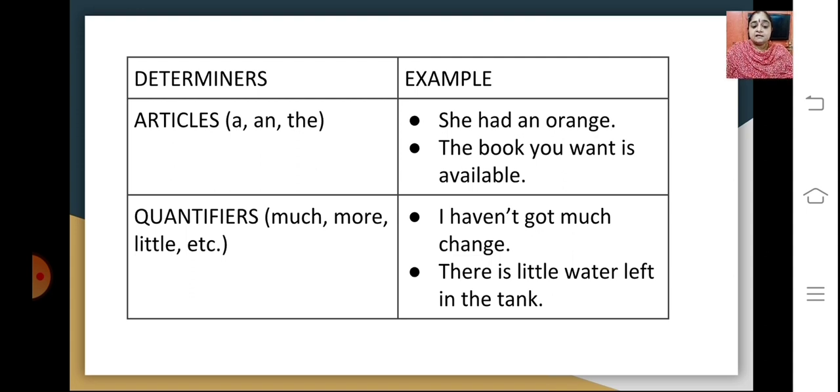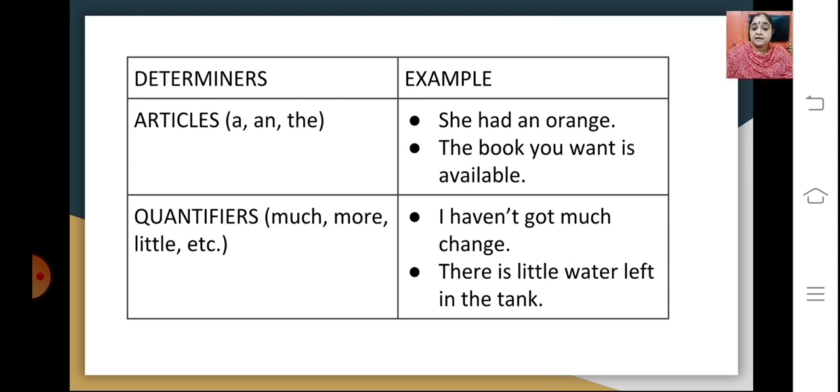Under articles we have: she had an orange. So an becomes the determiner out here. The book you want is available. The is the determiner.